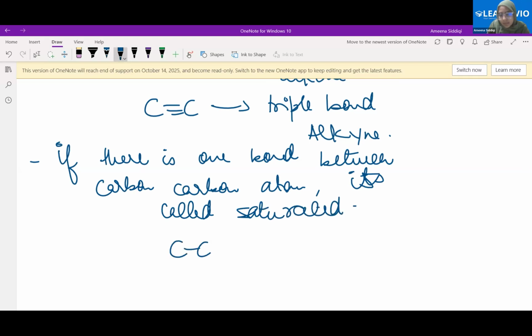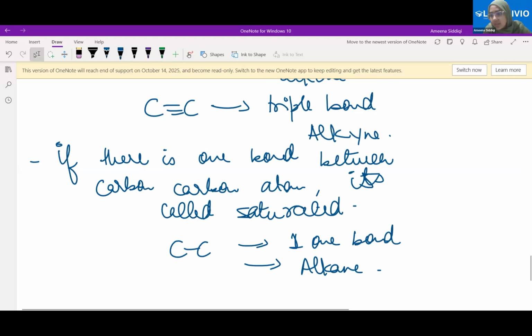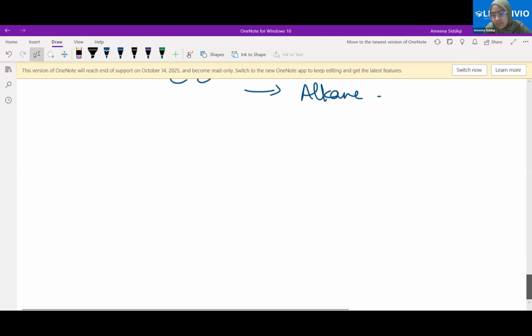See, 1 bond. It's called an alkane. So we have alkane, alkene, and alkyne.